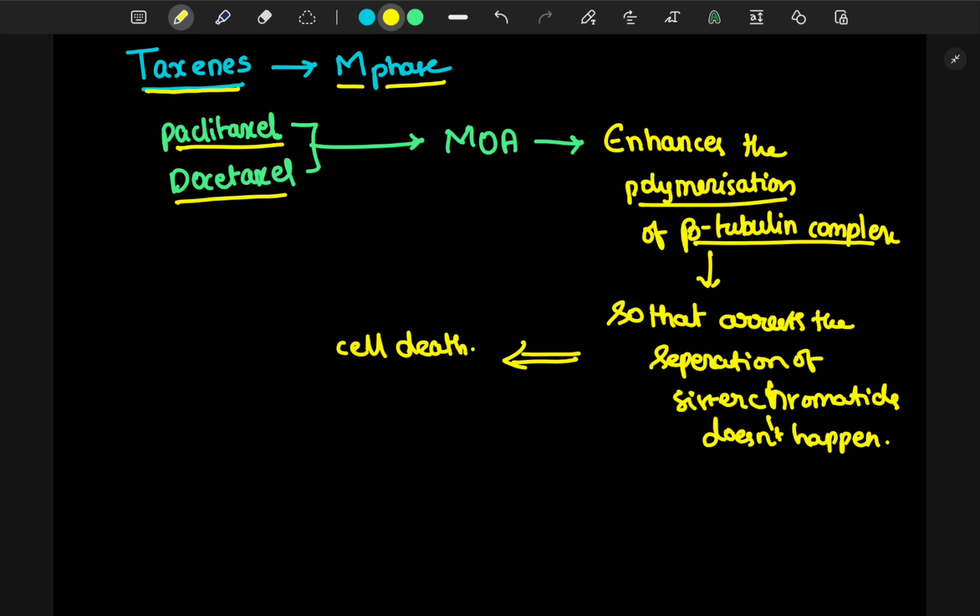These are the major classifications involved in the anti-cancer drugs. The non-cell cycle specific drugs we will see in the next dedicated video lecture.